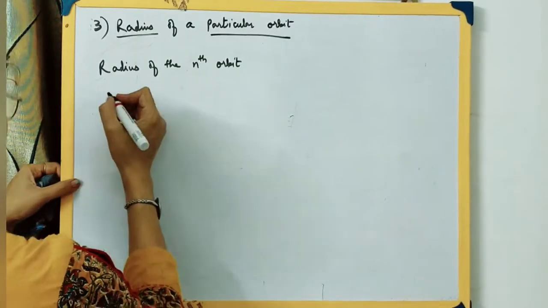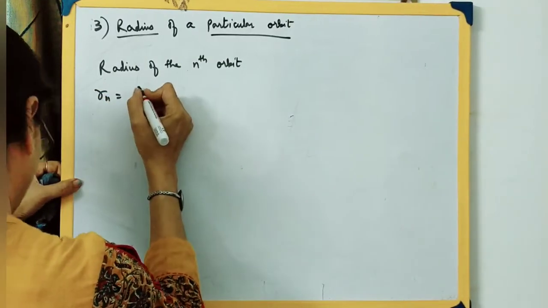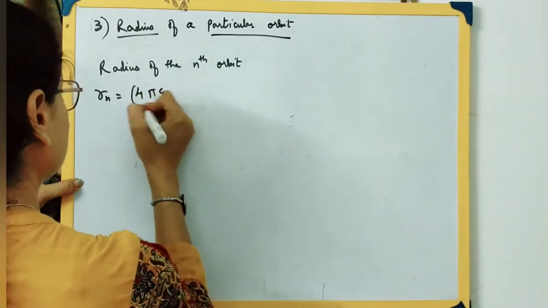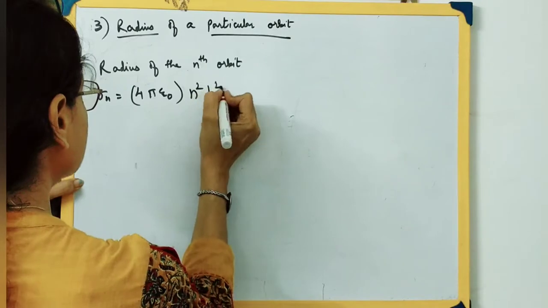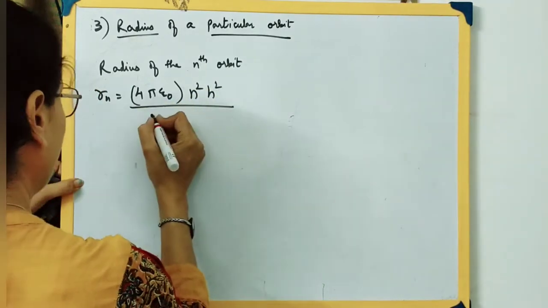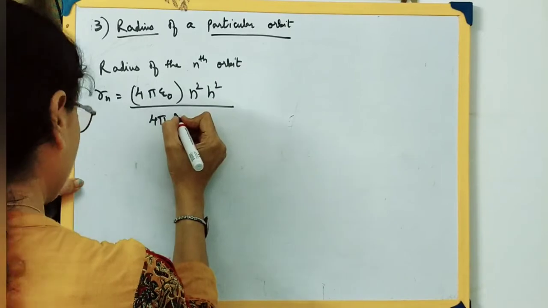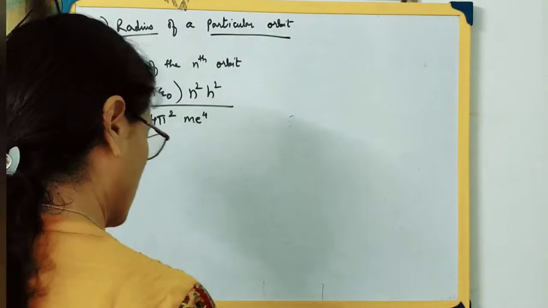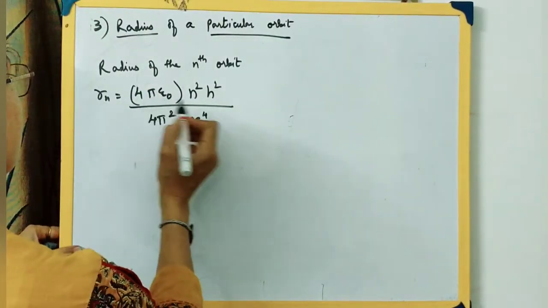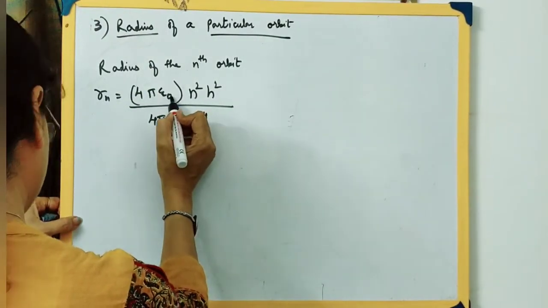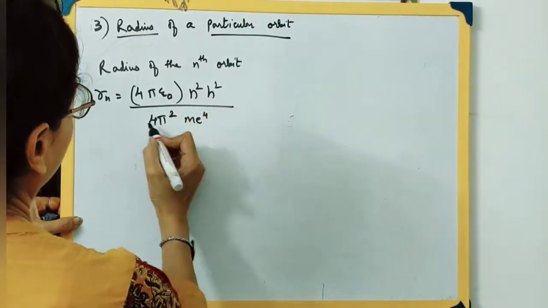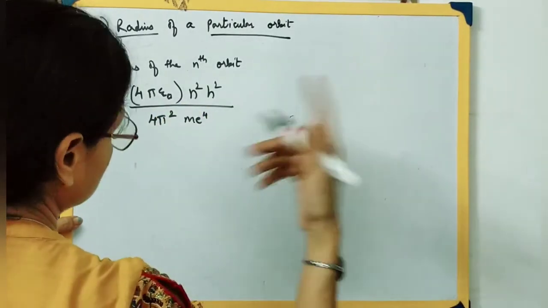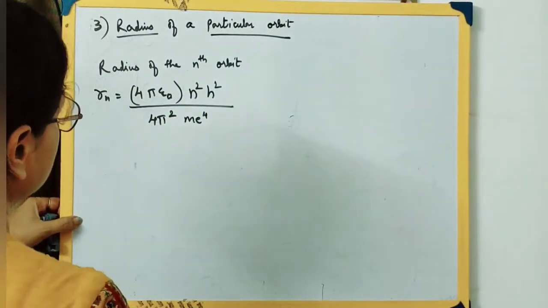Radius of the nth orbit, that is Rn, Bohr gave the formula to find out: 4 pi epsilon 0, within the bracket, n squared h squared upon 4 pi square m e raised to 4. So this was the relationship which Bohr gave, where pi is a constant, and epsilon 0, as I told you some time back, is the permittivity in free space, which is also a constant.